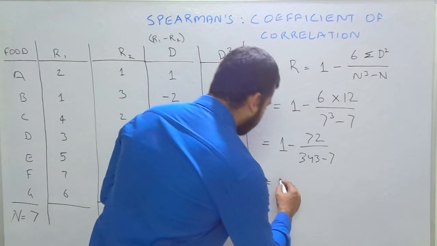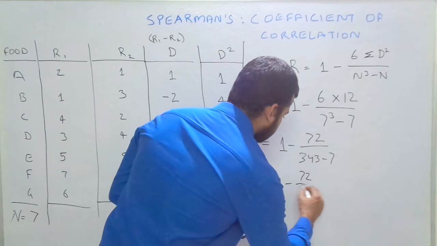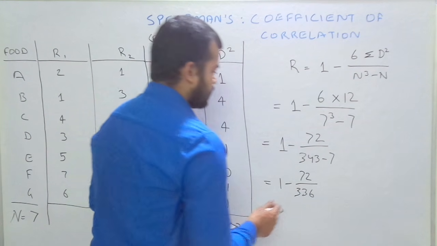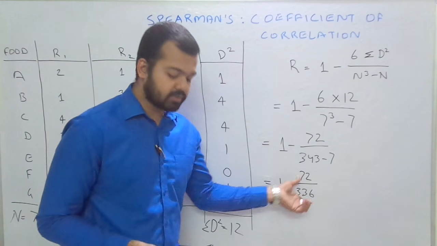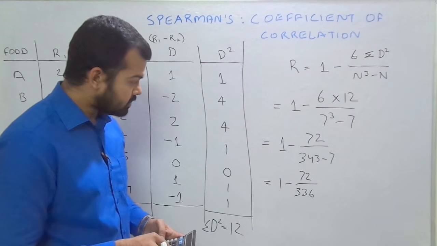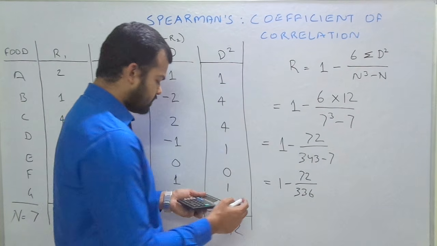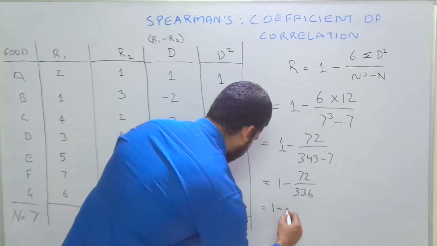We can write 1 minus 72 divided by 336. Now the step is, first you divide these figures. 72 divided by 336.